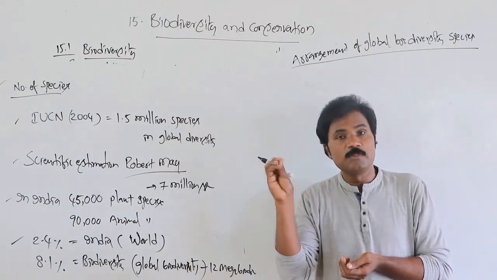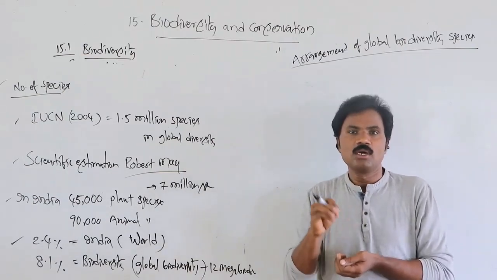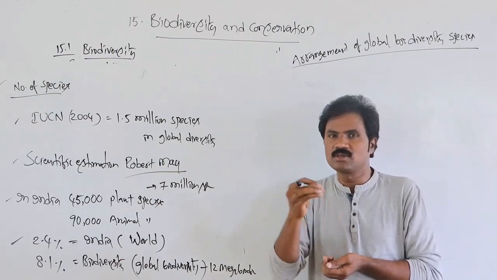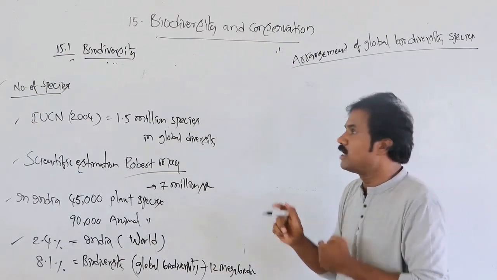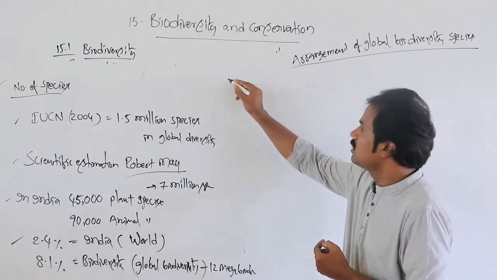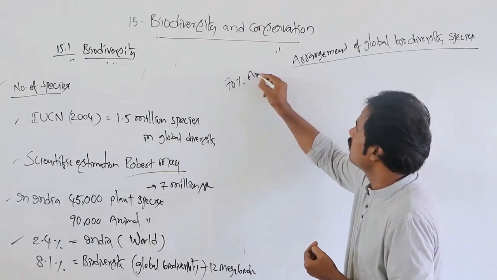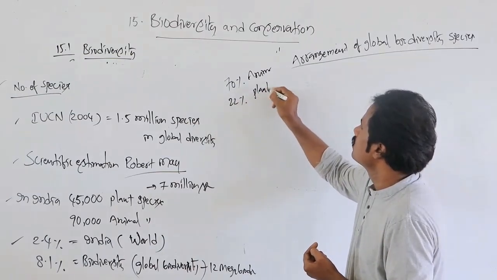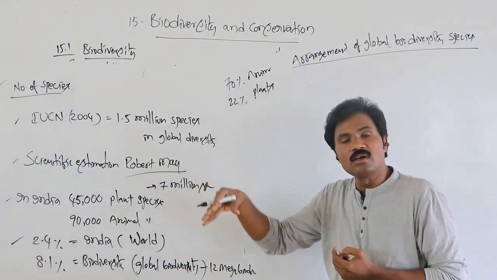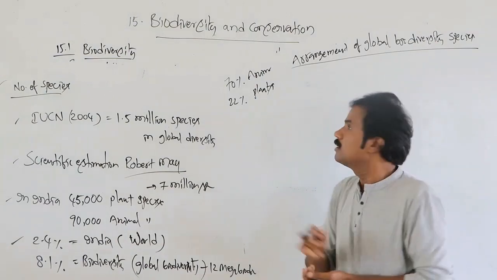So these pie diagrams, the percentage representation, they ask many times. Observe carefully and remember. Related to animals, why? Because it covers 70% animals, but only 22% plants. The rest of the percentage is related to other organisms.